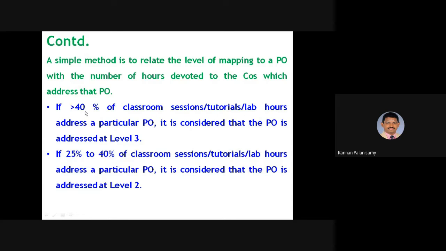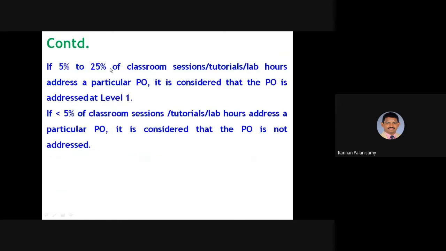If greater than 40% of classroom sessions, tutorials, lab hours address a particular PO, it is considered that the PO is addressed at level 3, right? If 25% to 40% of classroom sessions, tutorials, lab hours address a particular PO, it is considered that the PO is addressed at level 2. And if 5 to 25% of classroom sessions, tutorials, lab hours address a particular PO, it is considered that the PO is addressed at level 1. If less than 5% of classroom sessions and tutorials, then it is considered that the PO is not addressed.